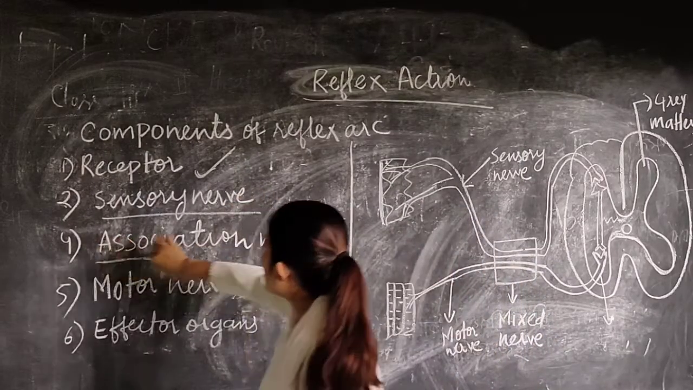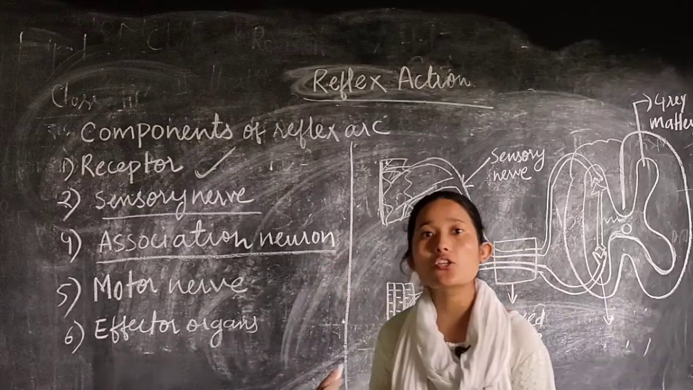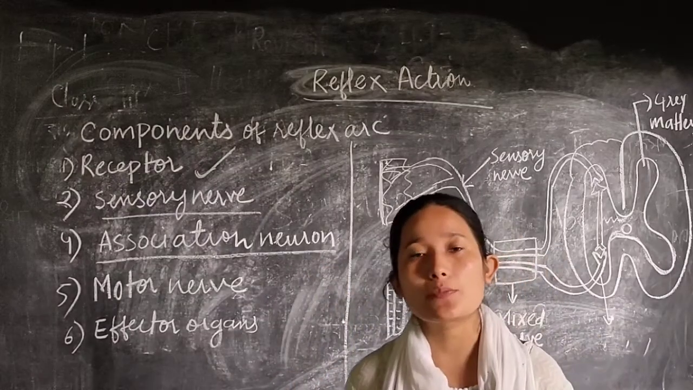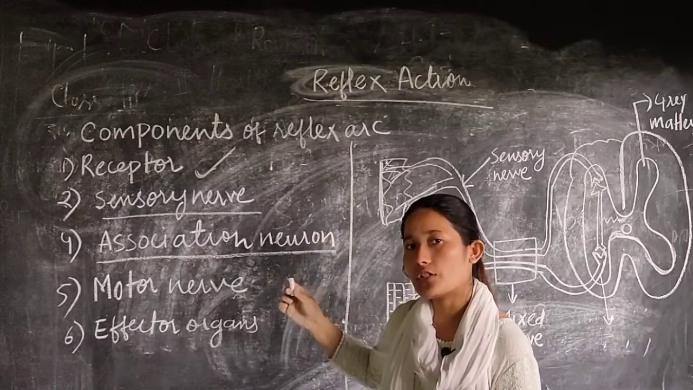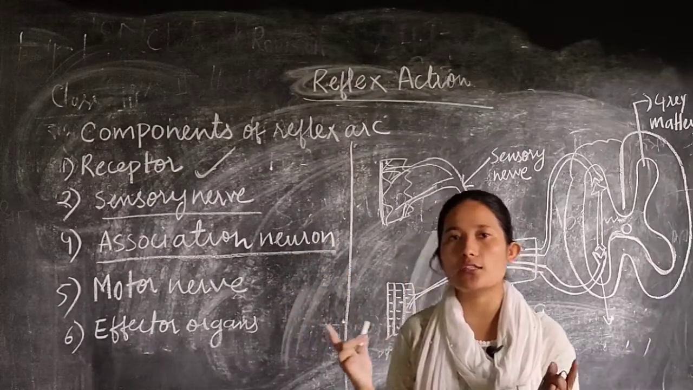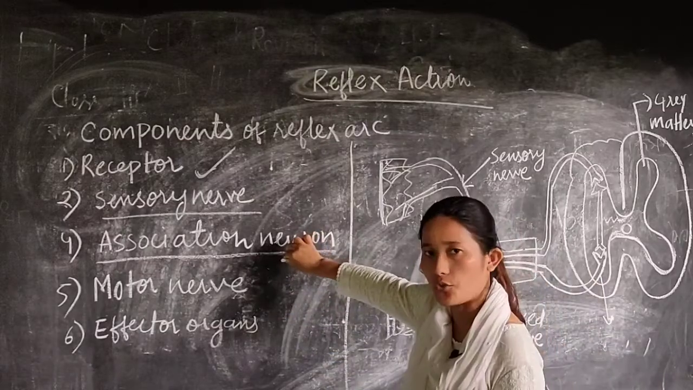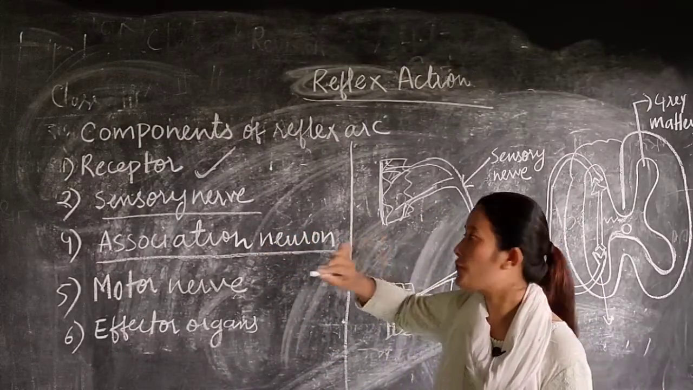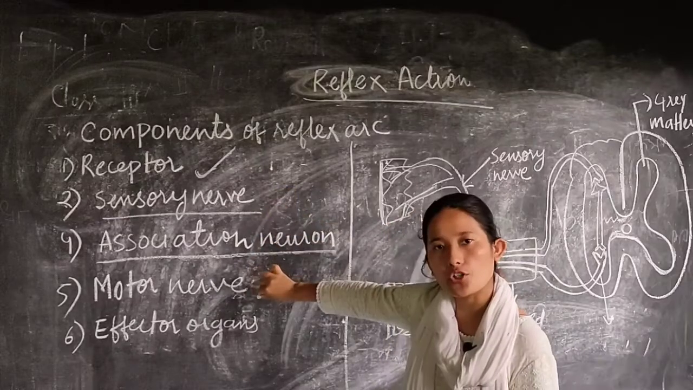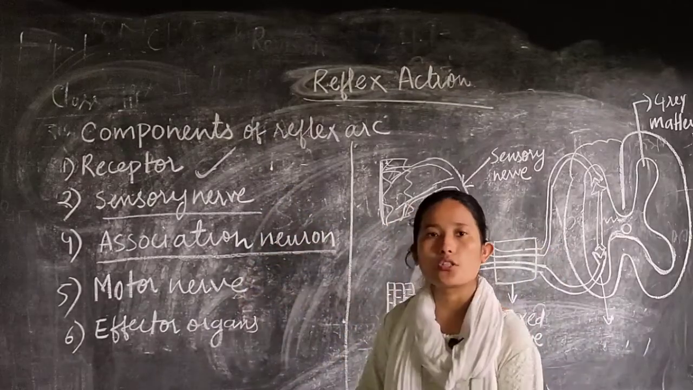Now you have another component called association neuron. These association neurons are present in your spinal cord. What is the function of association neuron? The name itself is telling you that it is associating something, it is connecting two things. So here the function of association neuron is to relay the information from your sensory nerve to the motor nerve. That means it sends the sensory impulse to the motor nerve.